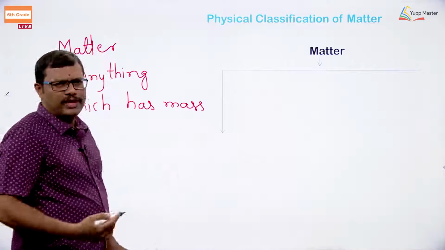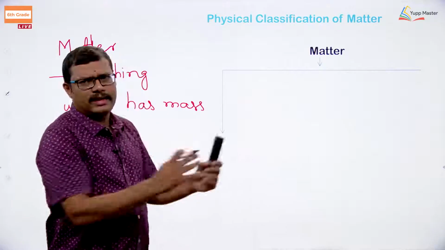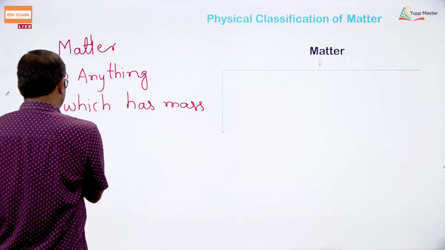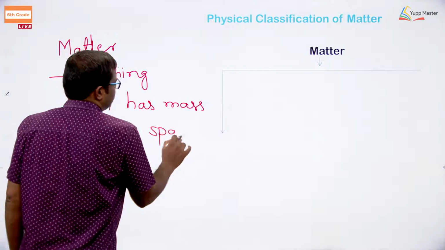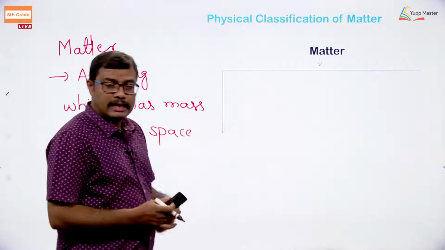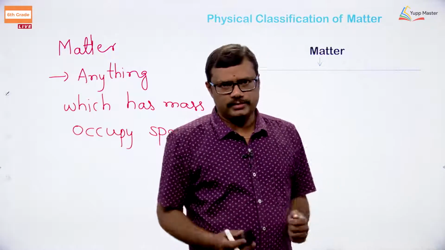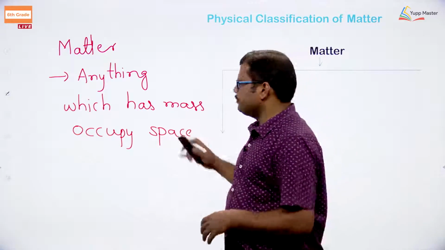Mass means here weight. And when you keep it in any area, it is going to occupy some volume, some space. Matter is anything which has weight and which occupies some space.